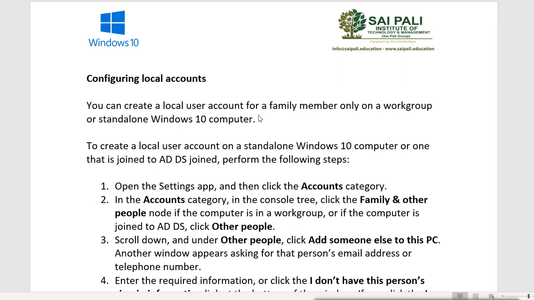And that is why you can create the local account only in a workgroup environment, or on a standalone Windows computer. Standalone Windows computer means you have only a single computer, no environment, nothing. You are the home user with only one machine.